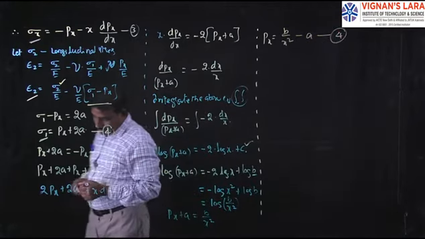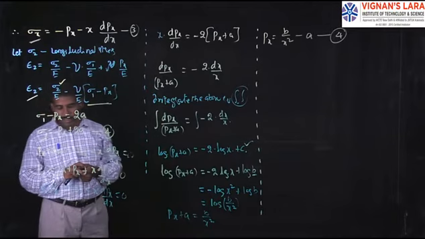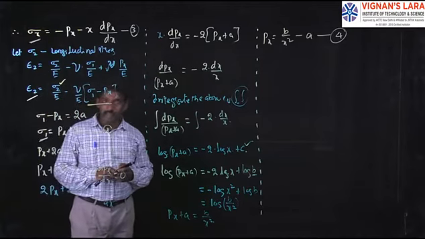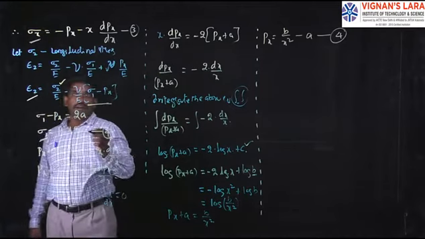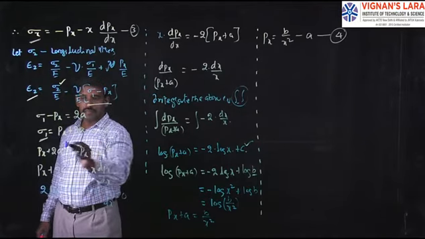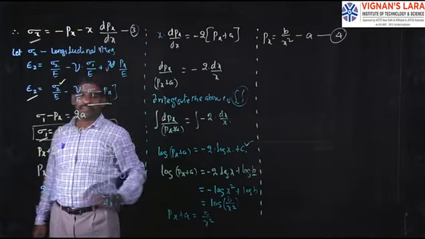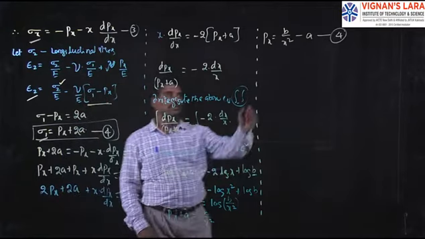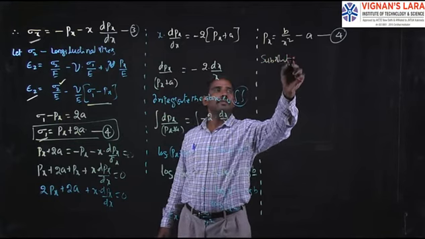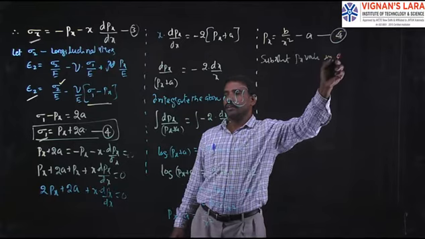We know sigma 1, so substitute the px value, equation number 5, in equation number 4.